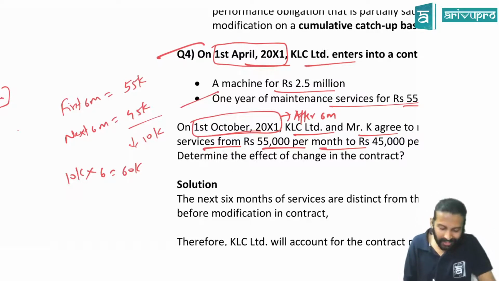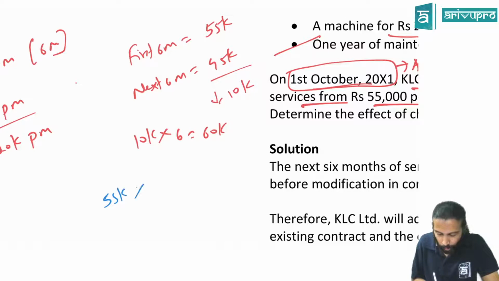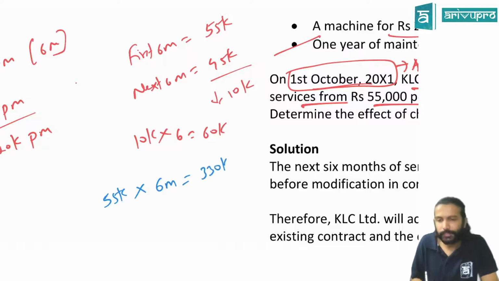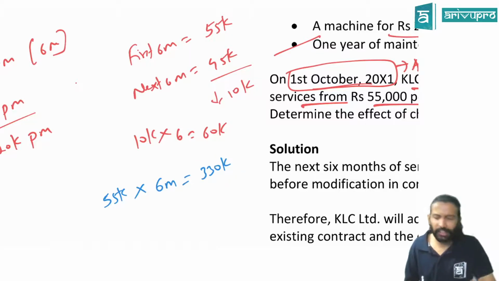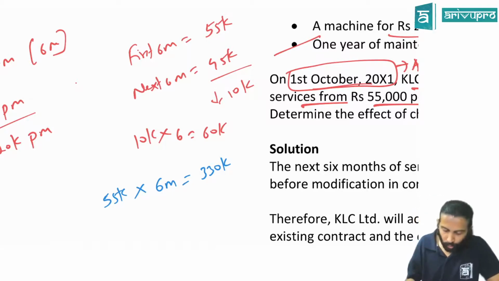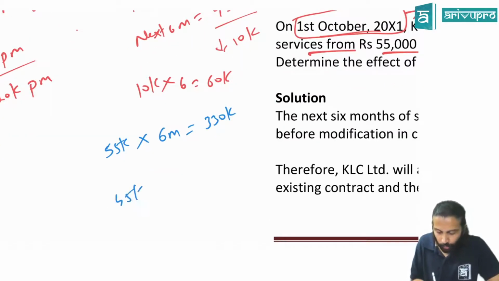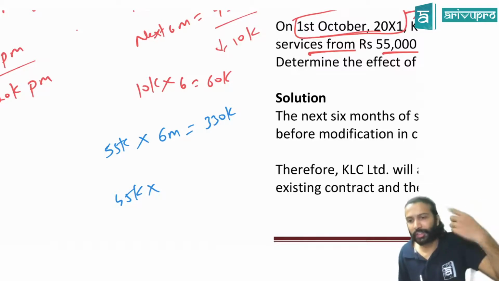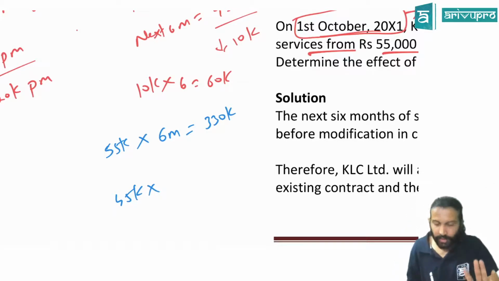We already recognized the revenue of 55,000 rupees per month. How much revenue did you recognize? 55,000 rupees per month. How many months are over? 6 months. How much is 55,000 into 6? 3,30,000. Treat that its revenue is 3,30,000 only and leave it at that. No further steps. Now you will start recognizing the revenue at 45,000 rupees every month. If 1 month of service is over, you will book 45,000. Second month service is over, again you will book 45,000. Like this. Are we okay?